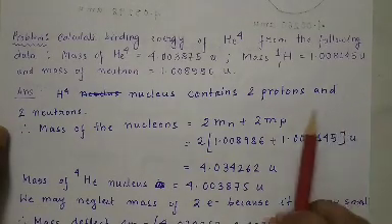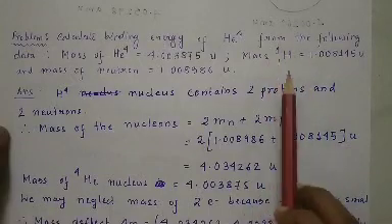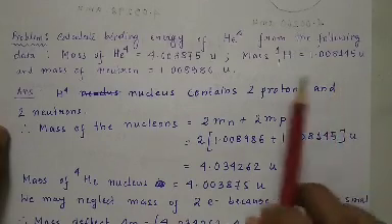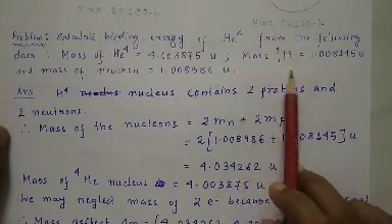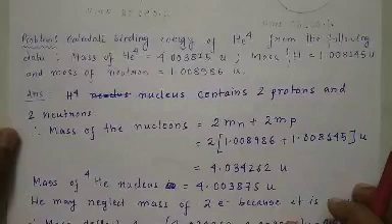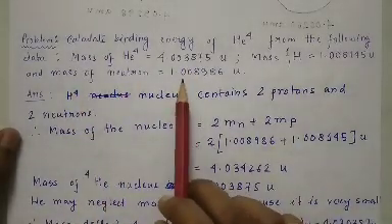So sometimes this protium atom is used to represent a proton. The mass of a protium atom is almost equal to the mass of a proton if we neglect the mass of the electron, which is this much atomic mass unit. And the mass of a neutron is given this much.